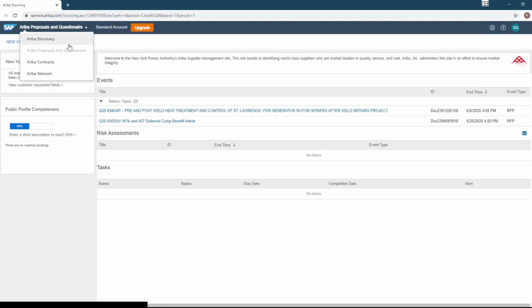So now we're going to go back to the caret and Ariba Contracts. So if your customer was using the system for contracts, you'll be able to see these contracts and POs in real time.